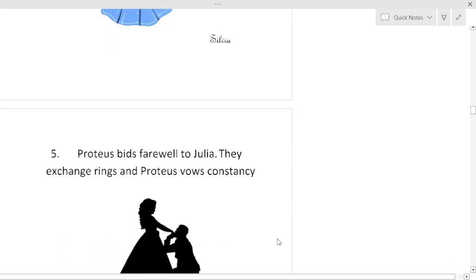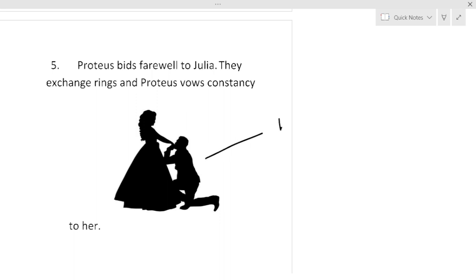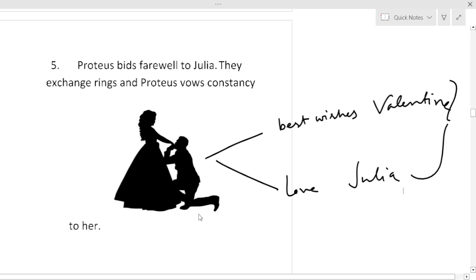Proteus bids farewell to Julia. They exchange rings and Proteus vows constancy to her. So Proteus vows his best wishes and his friendship for Valentine. Again Proteus vows his love, consistent love for Julia. And in the course of the drama, we find that in these two respects, Julia proves false.